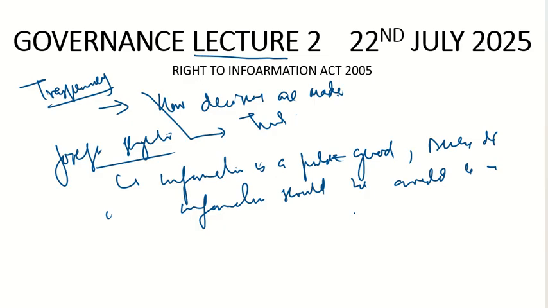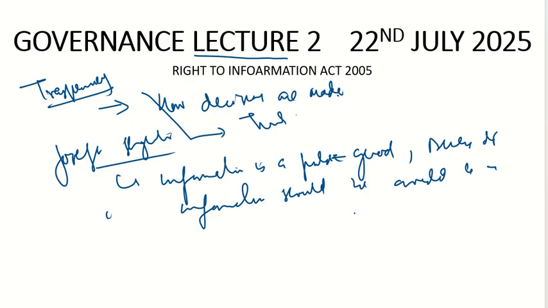Similarly, if information is kept open for the people by the public officials, by the public offices, then eventually there would be trust between these public offices and the people, and this would lead to better governance. Similarly, in this regard, we saw what Joseph Stiglitz says.